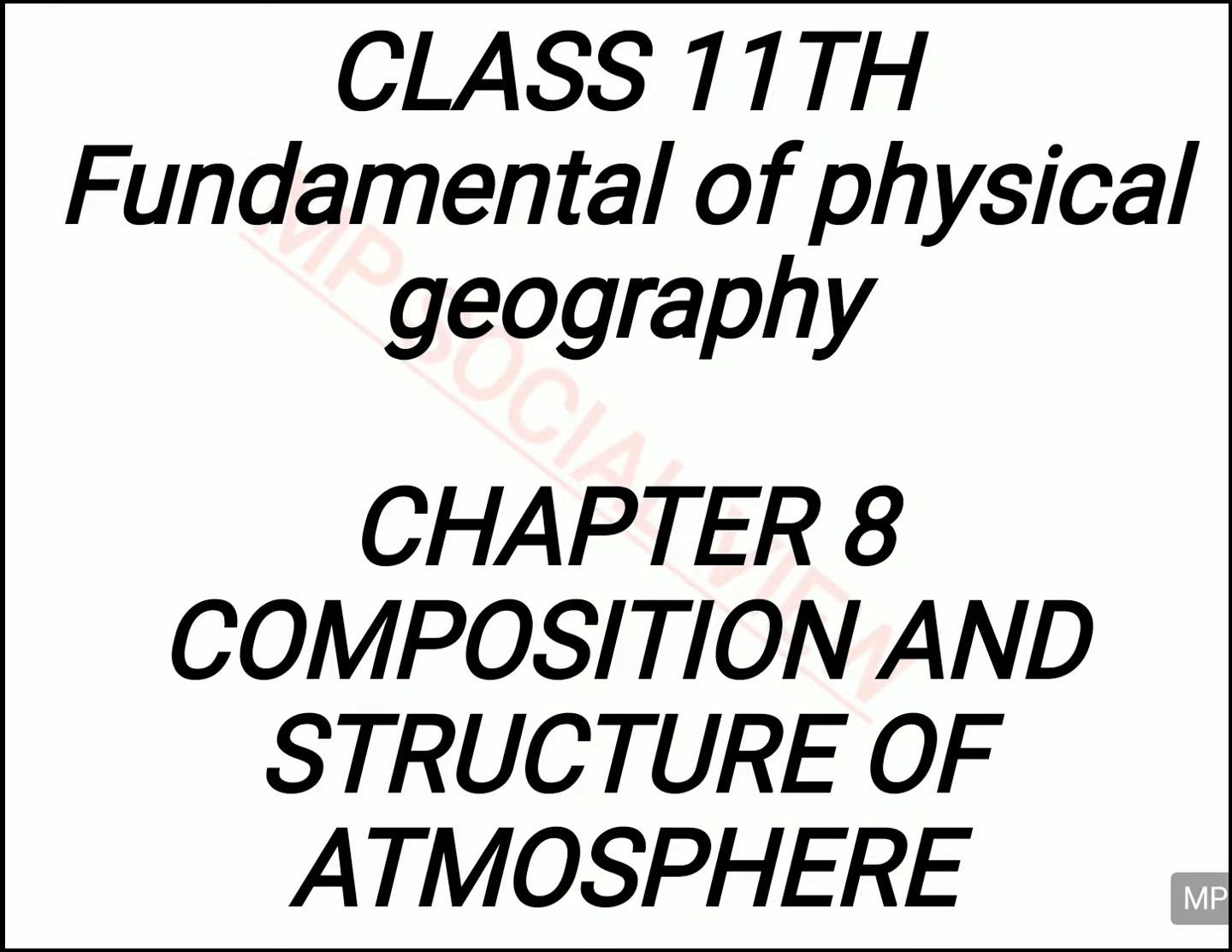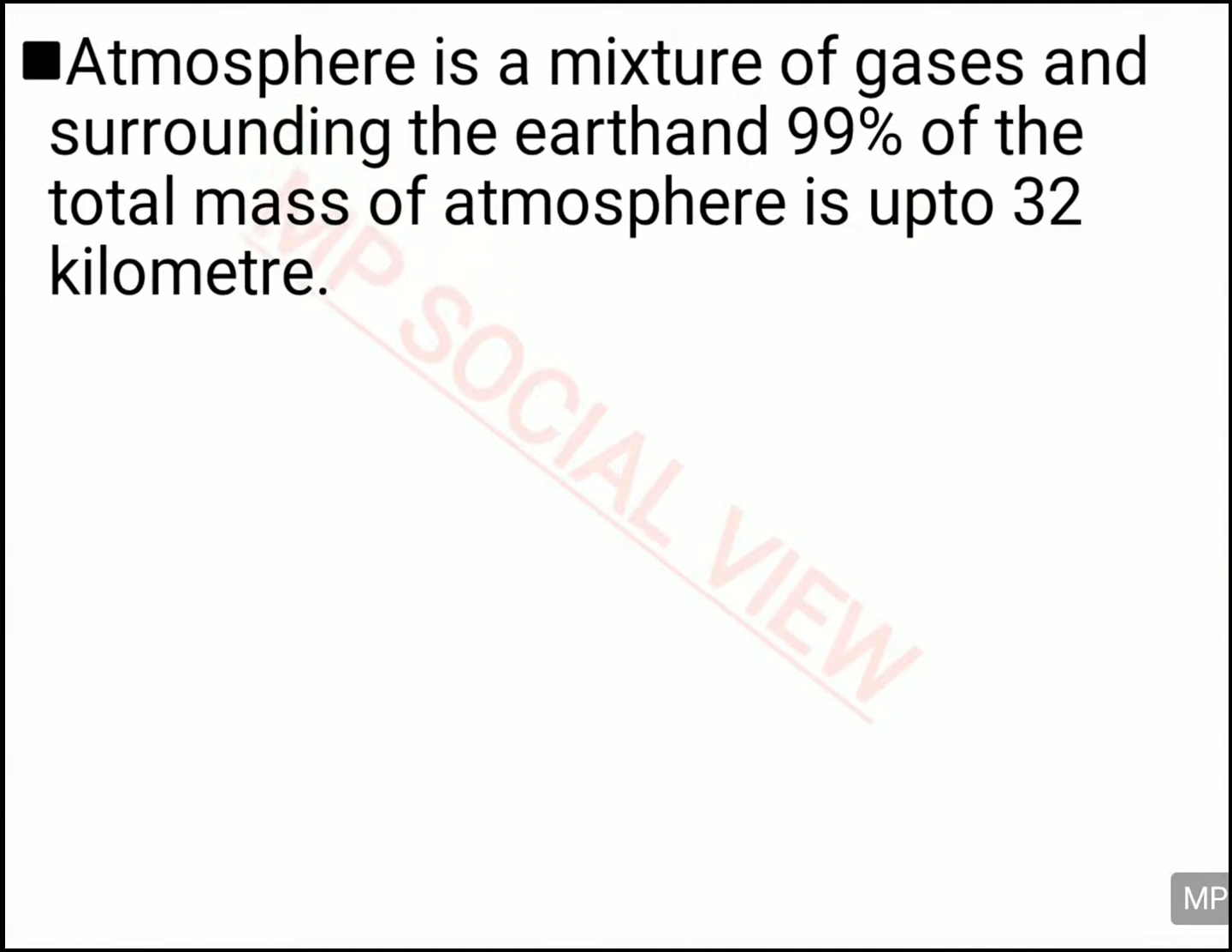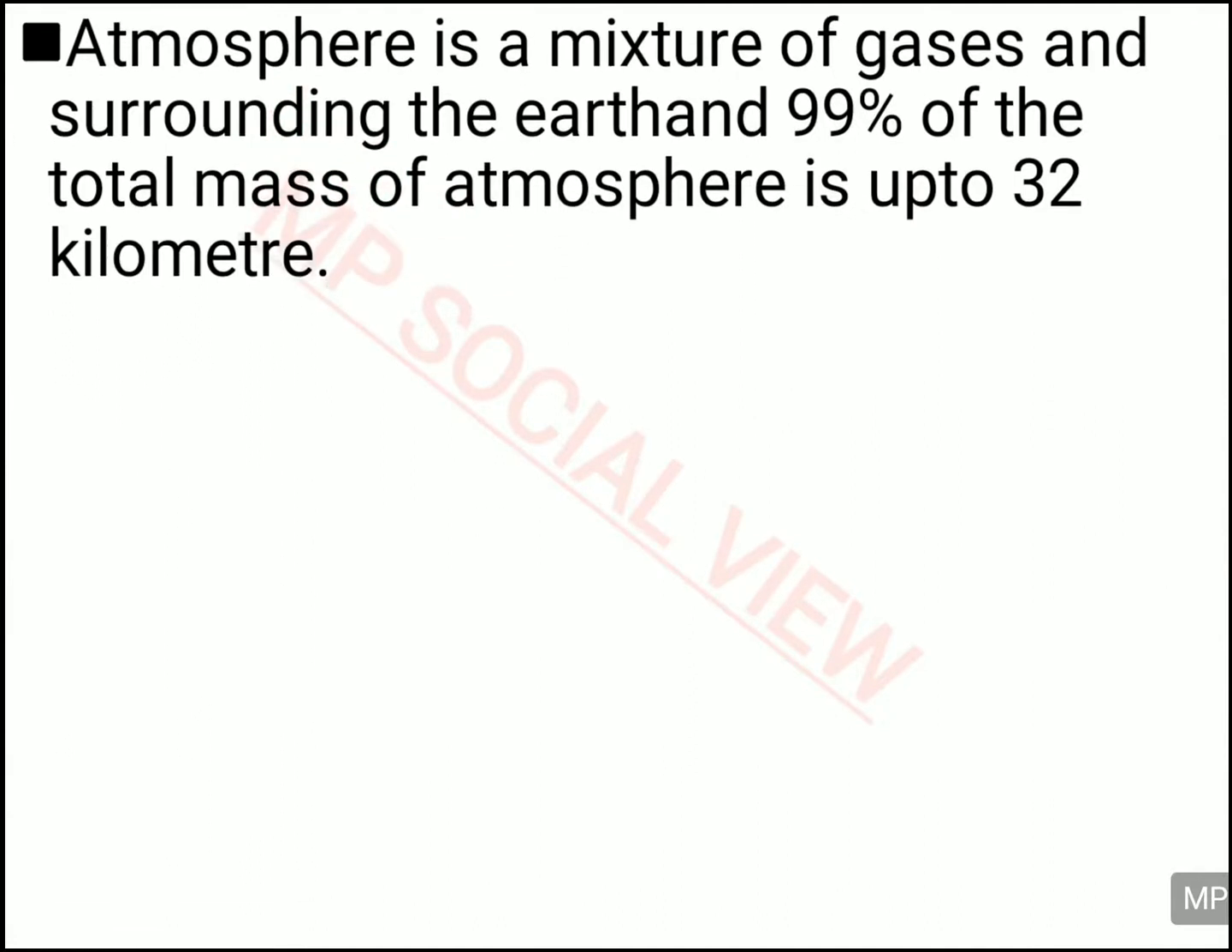Today I am going to take class 11 geography. The book name is Fundamentals of Physical Geography. It is chapter 8 and the name of the chapter is Composition and Structure of Atmosphere. So let's proceed with this chapter. In this chapter you are basically going to read about the atmosphere, its composition and the different layers of the atmosphere.